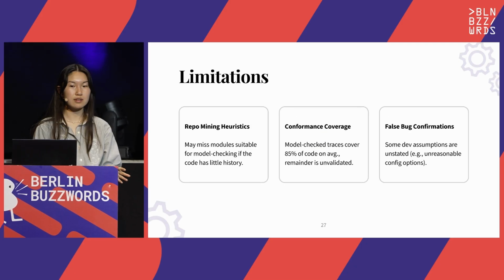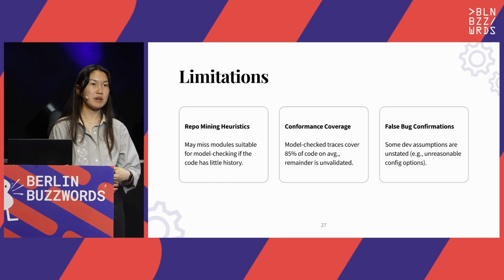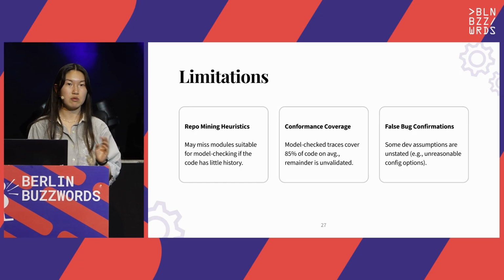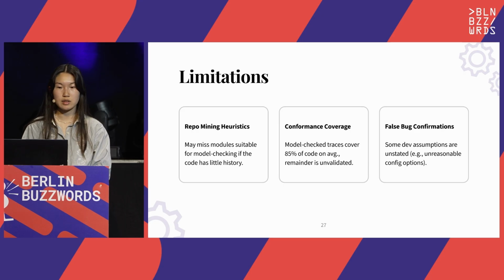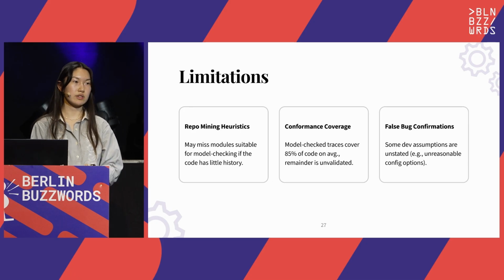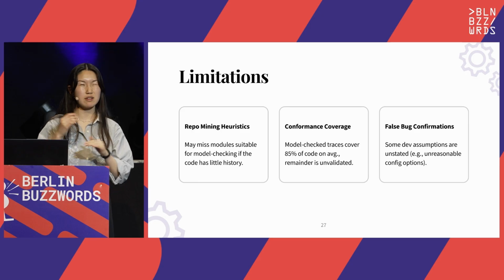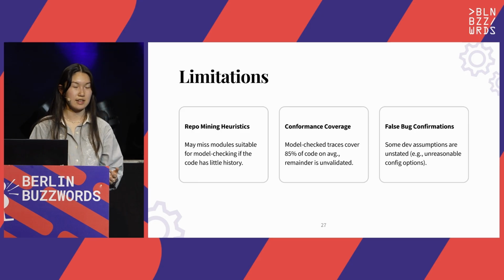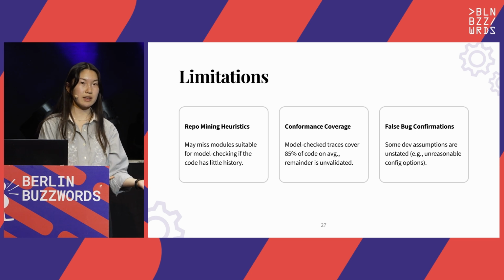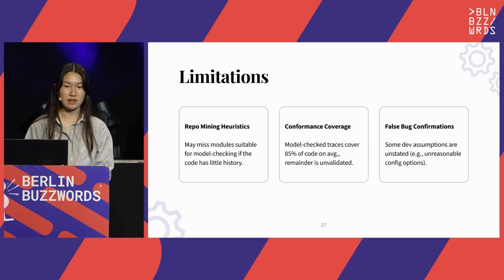But of course, Specula does have some limitations. So for one, we use heuristics during the repository mining process to focus on which suspicious modules we want to model. And one is how often a piece of code is changed, so we call this code churn. In prior software engineering research, this has been correlated with a higher rate of bugs, which is why we chose it as a heuristic. But it's possible that we're missing areas of the code that are a lot more buggy and just not changed very frequently.